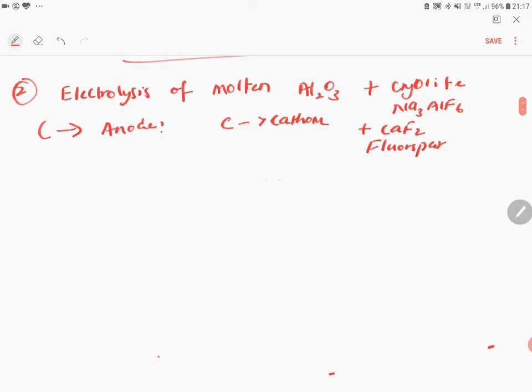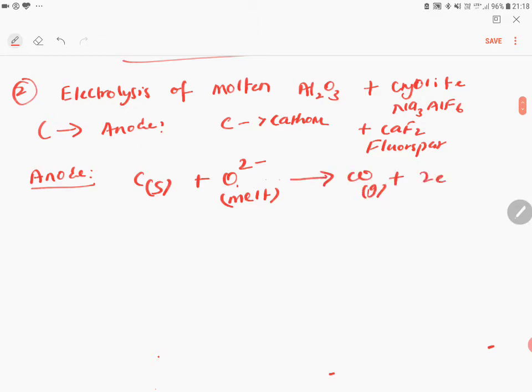Now what happens at anode? That is very important. In anode, carbon is available in graphite. It will react with oxygen. Oxygen is available in the form of melt. From alumina, you will get oxygen. Will give you carbon monoxide gas plus 2 electrons.